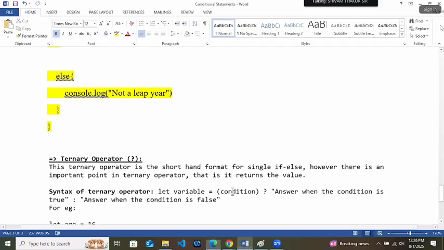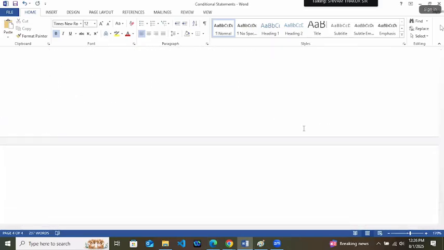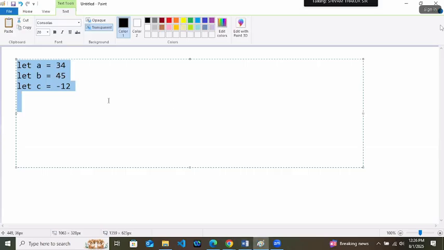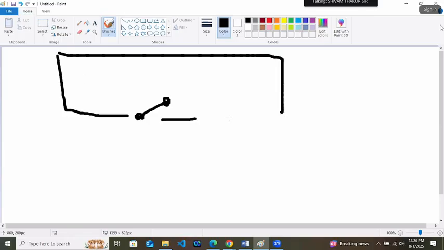Now, last we have the switch statement. What exactly is a switch? In science, we draw the switch icon something like this. Like this only, I think, right? In a closed circuit, this is a switch.